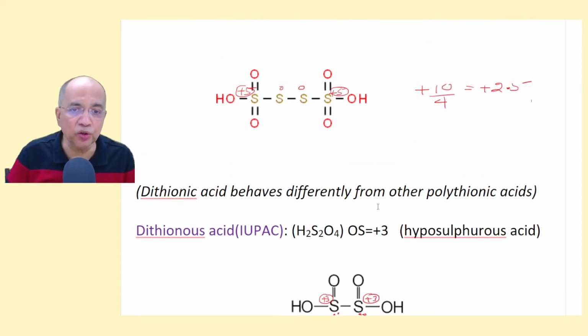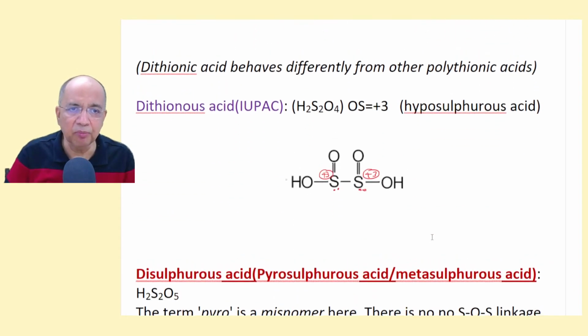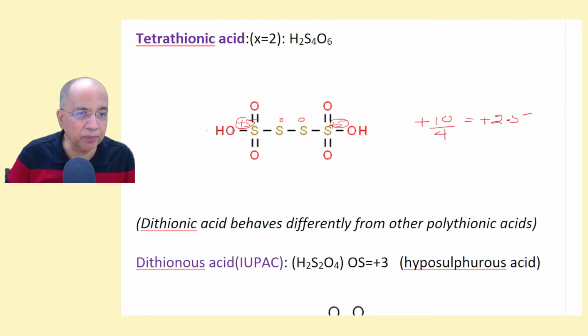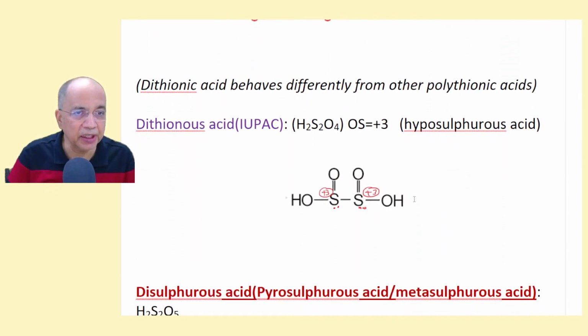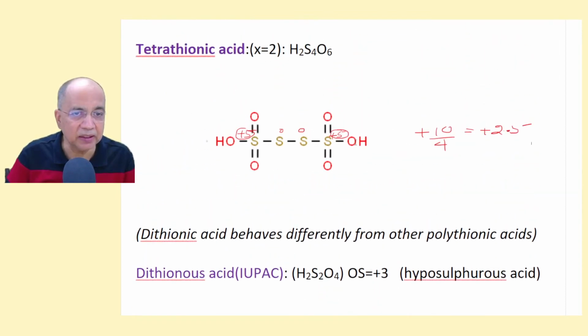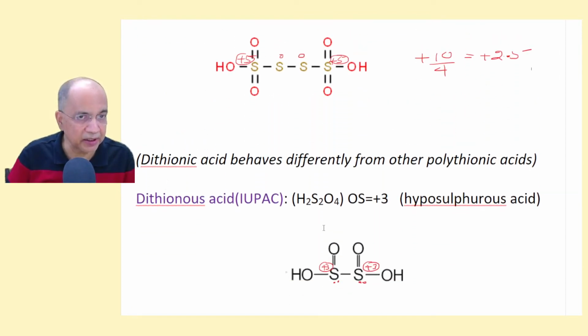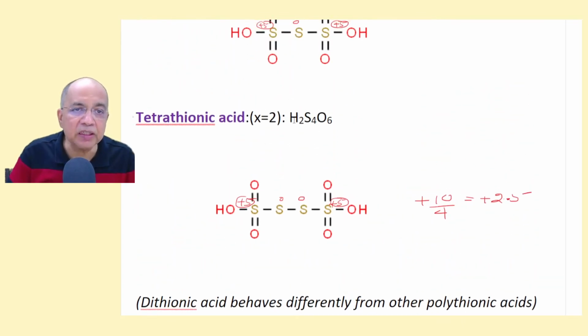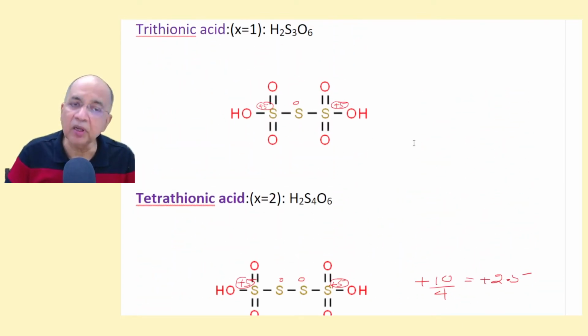Dithionous acid also is not stable, but you can have dithionous acid, where instead of plus 5, it is plus 3. But there is a sulfur-sulfur linkage like this. In all the thionic acid series, you have a sulfur-sulfur linkage.